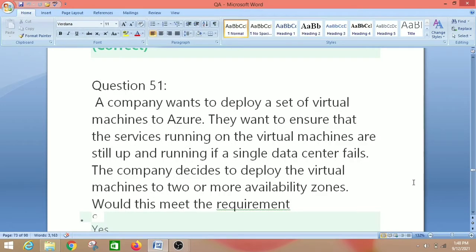Today we are going to discuss part 3 of real-time questions of the AZ-900 exam. So let's get started. Question number 51.